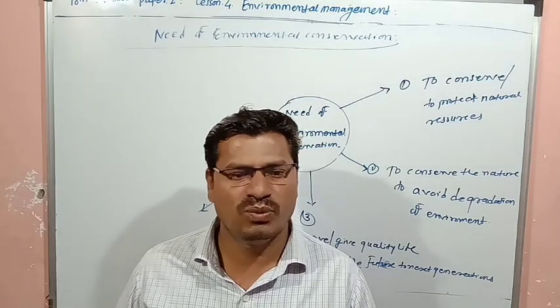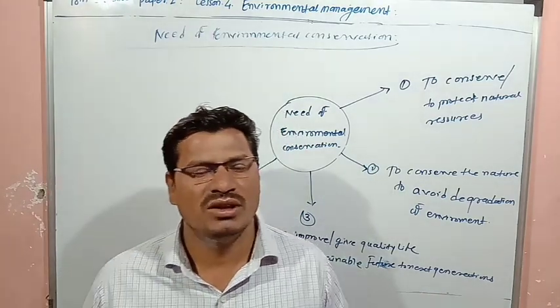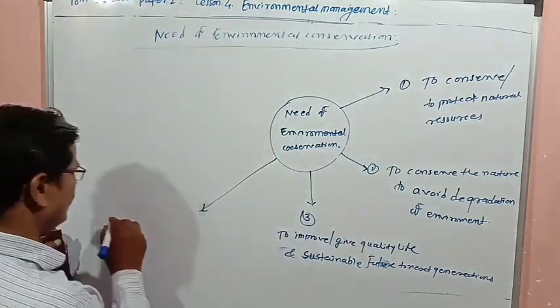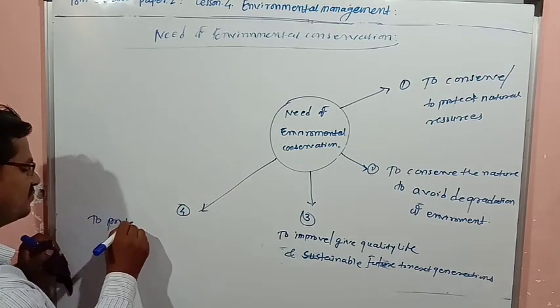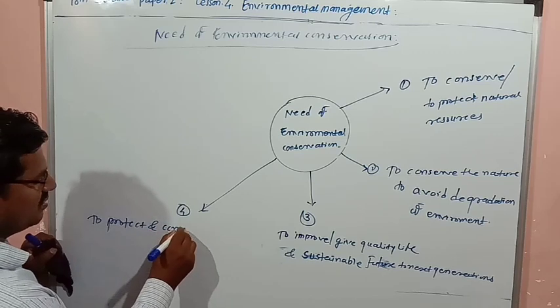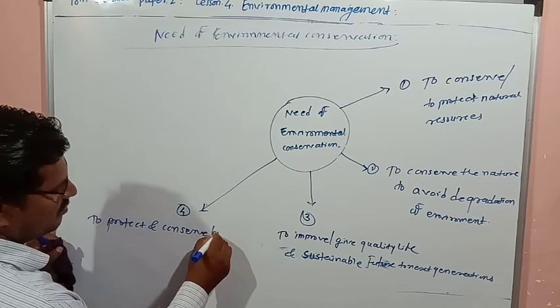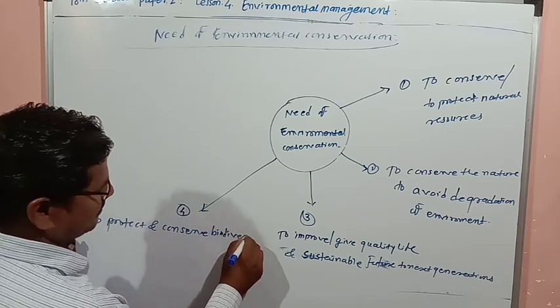Next, to protect and conserve biodiversity. Why is it important? Fourth point: to protect and conserve biodiversity.